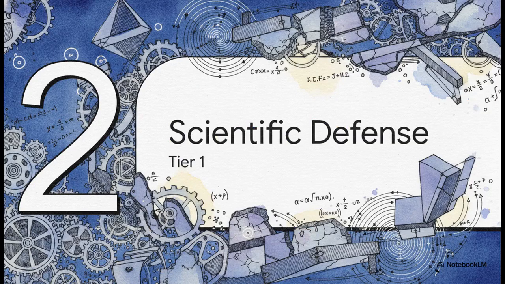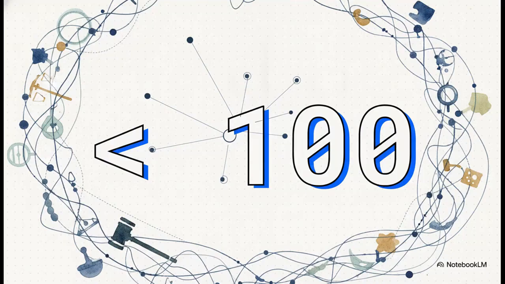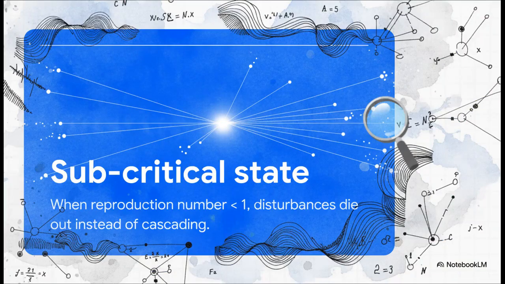Which brings us to Section 2, Tier 1, the scientific defense. The defense started by pointing out a beautifully simple metric. Dr. Chen had fewer than 100 followers. That's it. In network science, this makes his account a highly marginal peripheral node. Because his audience was so incredibly small, the mathematical transmission rate, what epidemiologists would call the R0, was far, far less than 1.